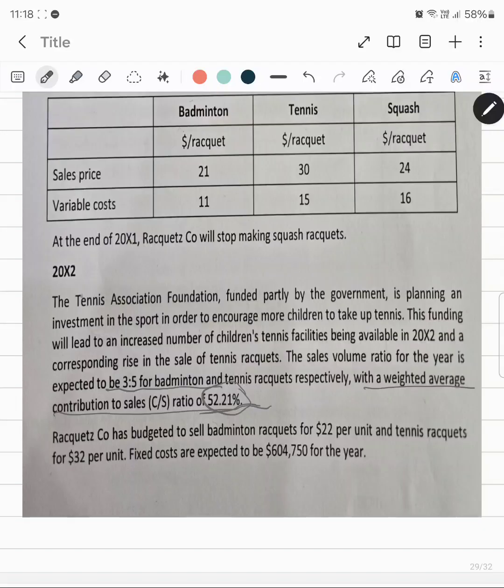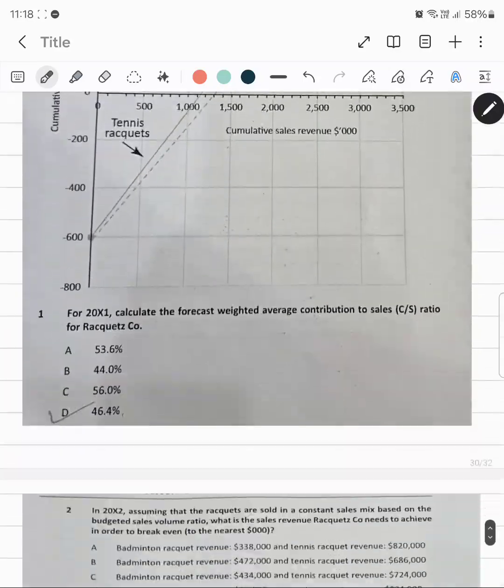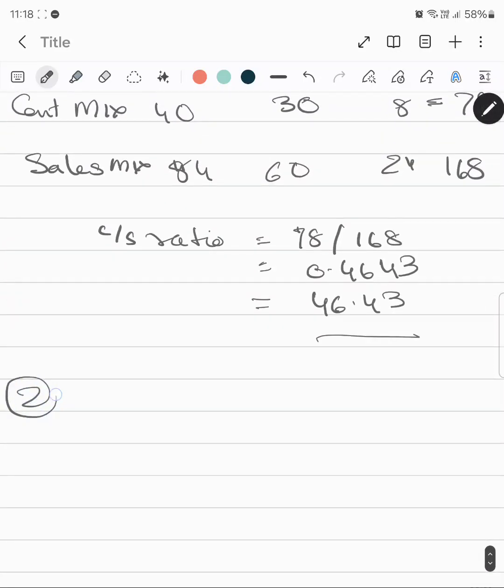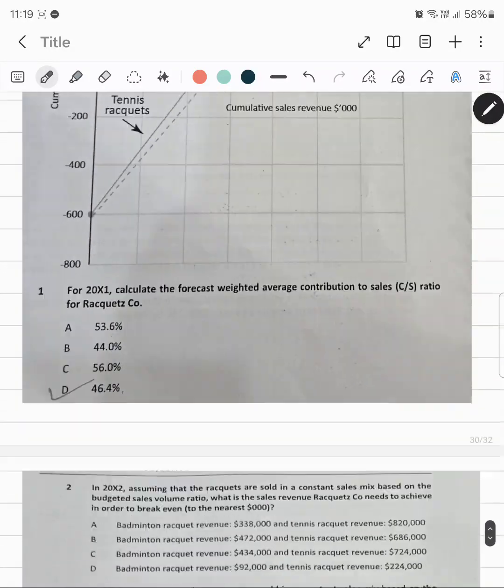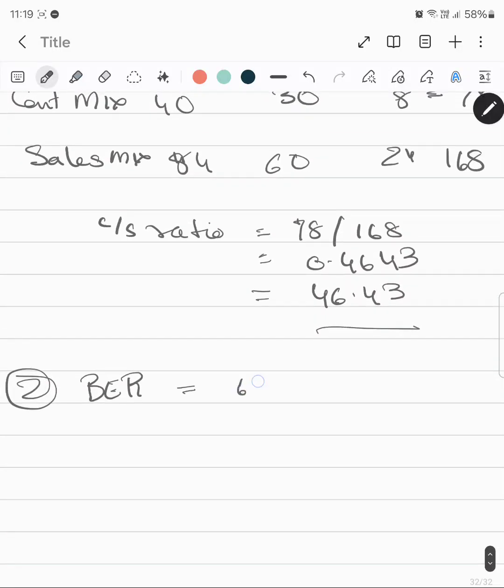First of all, we need to find out the break even revenue. We can calculate the break even revenue because we have the fixed cost over here and the contribution to sales ratio as well. So for part 2, let's calculate the break even revenue first. We have the fixed cost, which is 604,750, divided by 52.21%, and we can get the break even revenue.